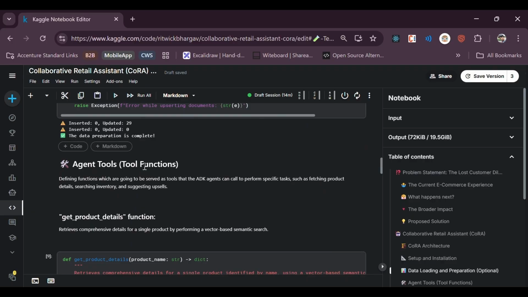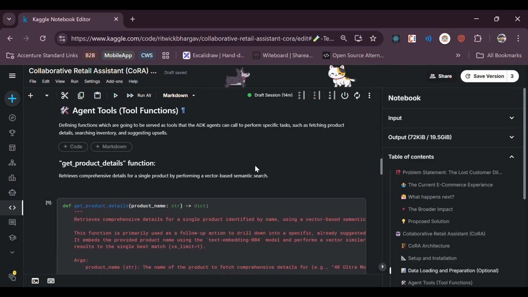Once that is done, if it is already done, it's optional. You can skip this part. If that is not done, you can execute the above code and set up your own. Now moving on to the agent tools. Here we are defining different agent tools as mentioned.